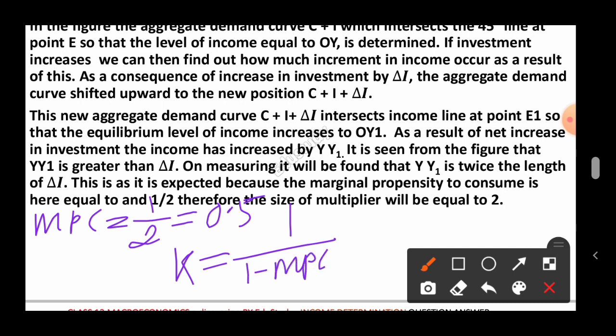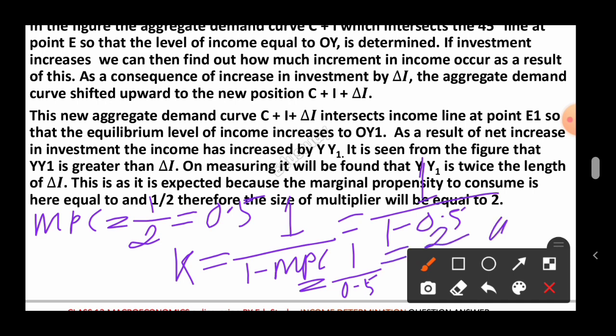This is the formula, and you take it here, put the value. 1 is 1 here, and 1 minus MPC means 0.5. And if 1 minus 0.5 is done, then you will find 1 by 0.5, and the value of 1 by 0.5 is equal to 2. So the value of the multiplier here is equal to 2.